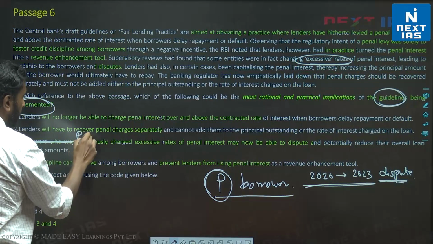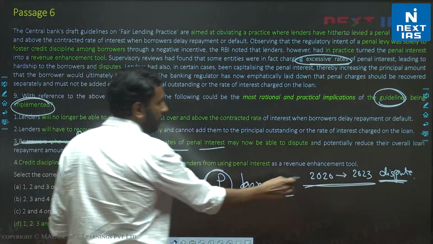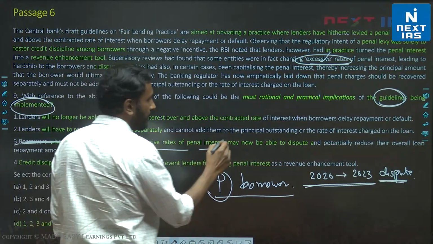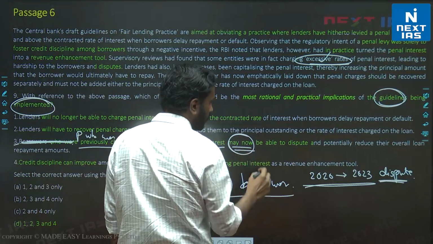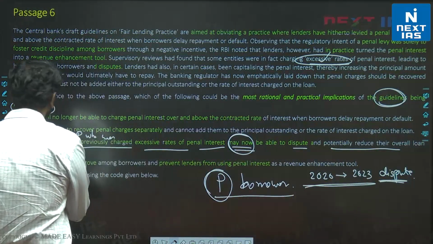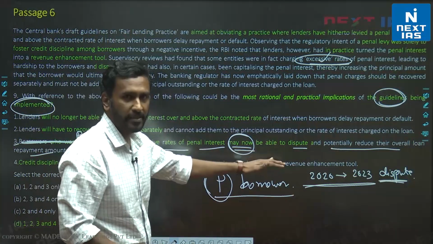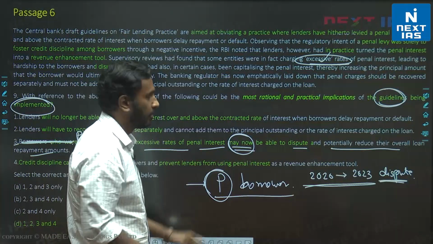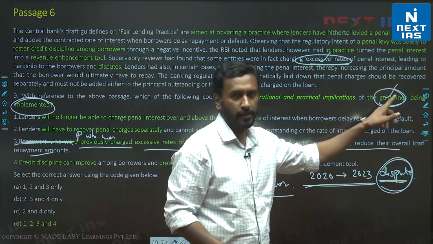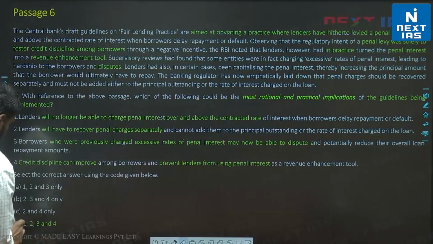Let's put P here. P, who was previously charged excessive rates of penal interest, मतलब P को पहले परेशान कर रहे थे, उसका excessive rate लगा रहे थे. P, who was excessively charged penal interest earlier, may now, this is great because it's not saying definitely होगा, may now be able to dispute and potentially reduce overall repayment amounts. So people who have currently, in short option, ये statement 3 क्या बोल रहा है, जो अभी लोन ले चुके हैं और जिनका भी dispute चल रहा है बैंक्स के साथ, their lives will improve after the guidelines are implemented, right? This is what the passage is trying to say, or this is what statement 3 is trying to say. So the correct choice here is D.